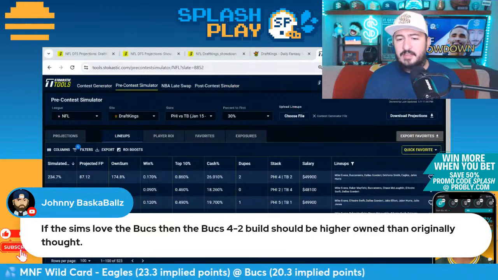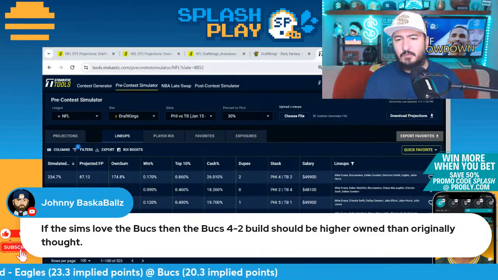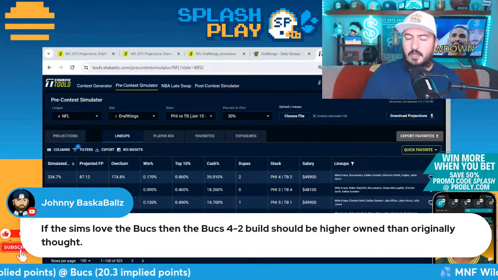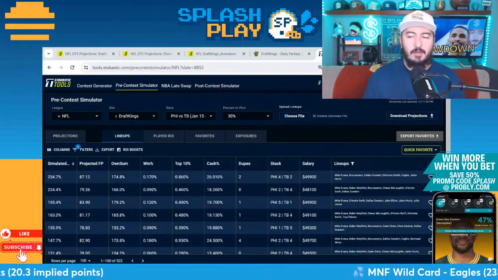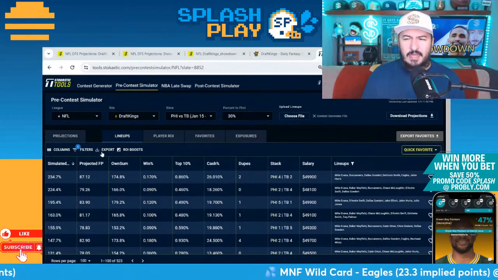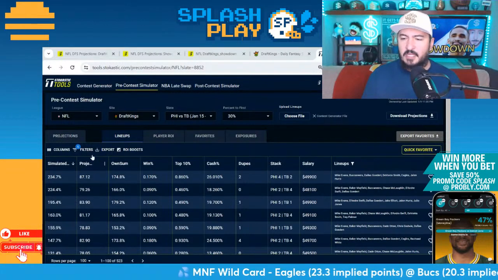The Sims love the Bucs, and the Bucs 4-2 build should be higher owned than originally thought. Not necessarily, people know better than the Sims quite a bit. And also the Sims don't like the 4-2. It's just that this one came up for Mike Evans.